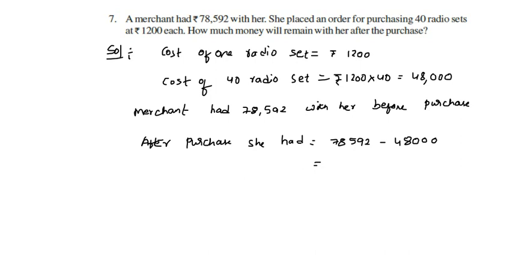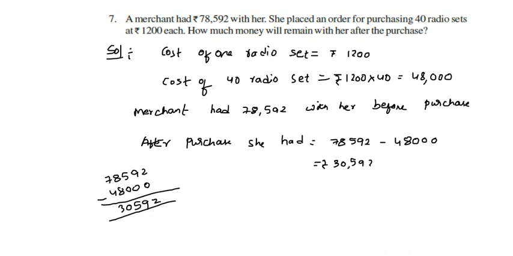What will be the result here? 78,592 minus 48,000. 8 minus 8 is 0, and 7 minus 4 is 3. What is the amount she had? 30,592 rupees she had after purchase.